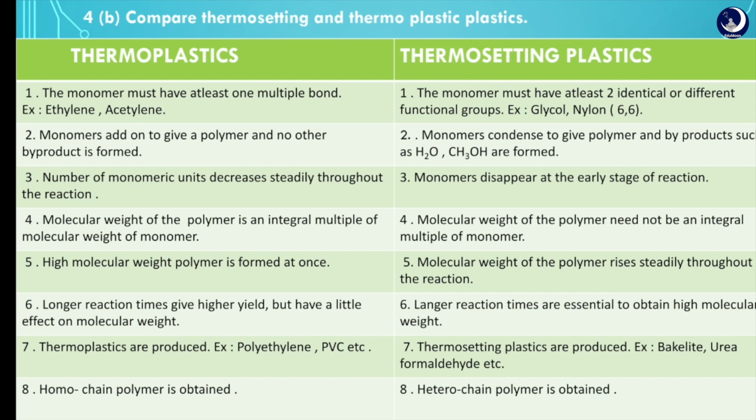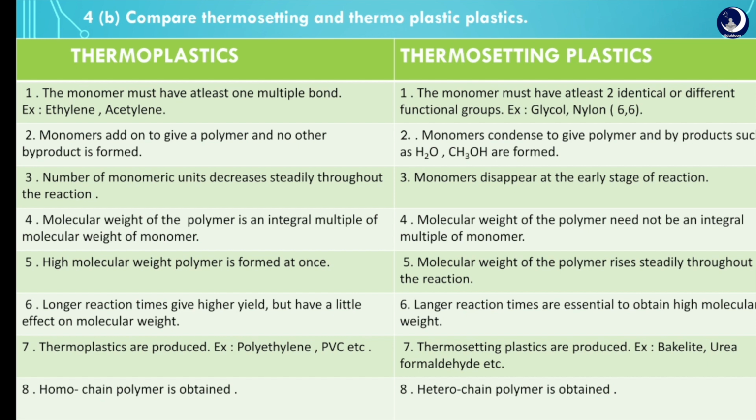In thermoplastics, monomers add on to give a polymer and no other byproduct is formed. Here in thermosetting, condensation takes place. Next one, the number of monomer units decreases steadily throughout the reaction. In thermoplastics, monomers disappear at the early stage of reaction.